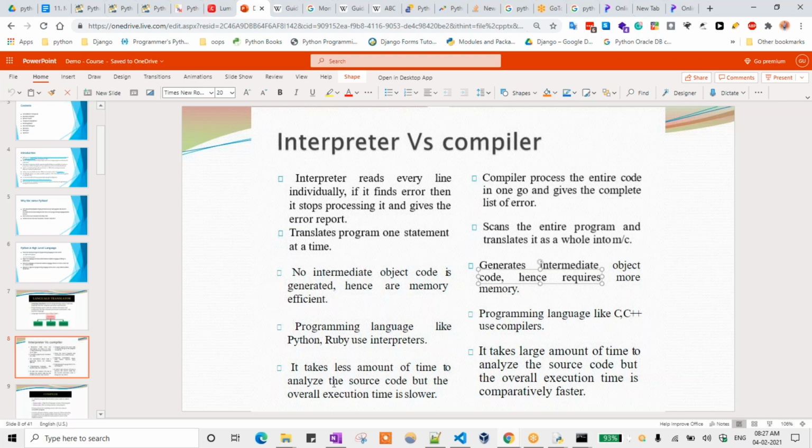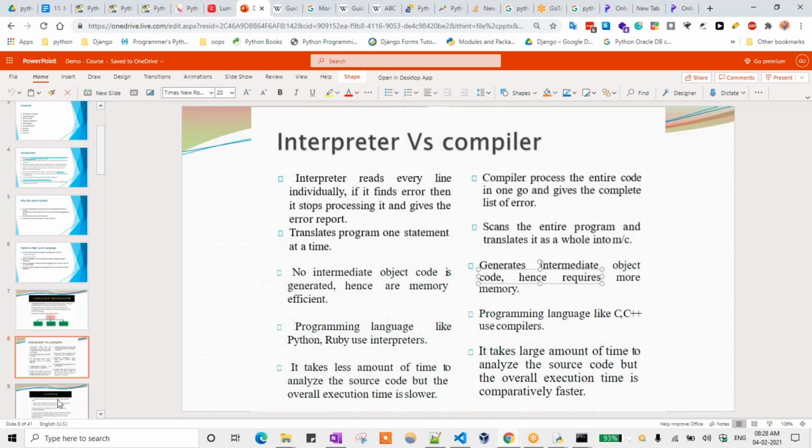An interpreter takes less time to analyze the source code, but the overall execution time is slower. Why? Because it has to read every line. If I have written 1000 lines in Python, it has to read each and every line. If each line takes 1 second, the whole code will take 1000 seconds, almost 16 minutes. But the compiler reads the whole code at a time. It takes some time to analyze the code, but when running, it runs within a fraction of a second. This is the main difference between interpreter and compiler.